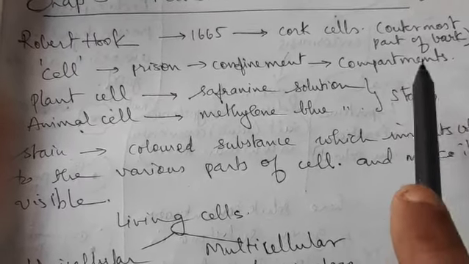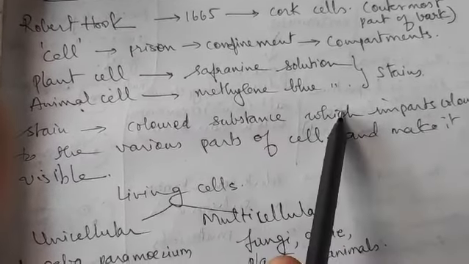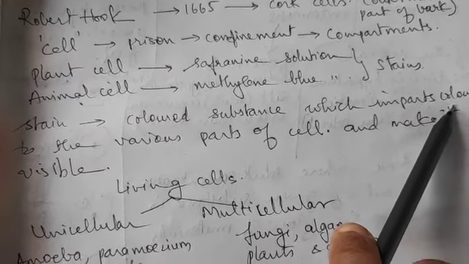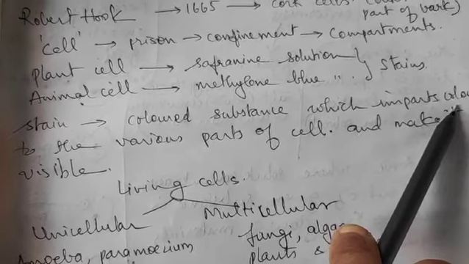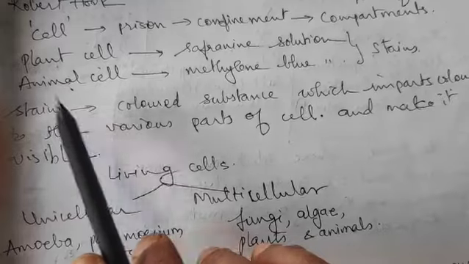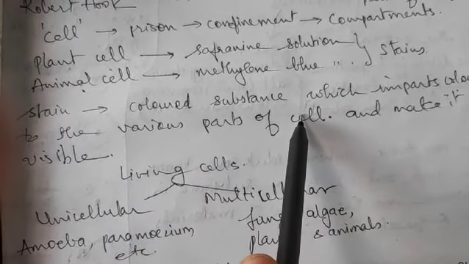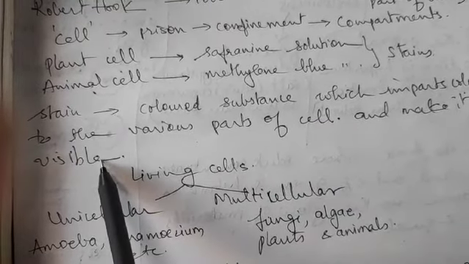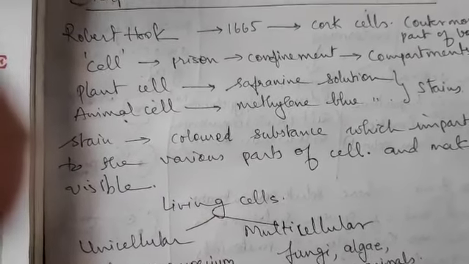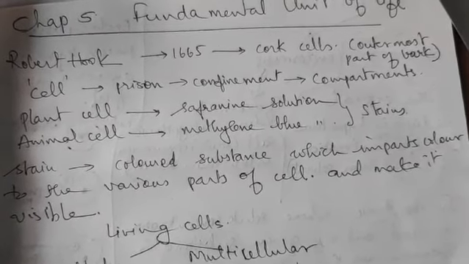Am I right? But here the stain is desirable. It is a colored substance which imparts color, because otherwise the cell appears colorless, so parts will not be visible. So you add stain to the specimen. When you add the stain, the color will be absorbed by the parts of the cell, so the parts of the cell will become more visible. Clear? So this is how Robert Hooke used a stain to see the parts, and he could find compartments.